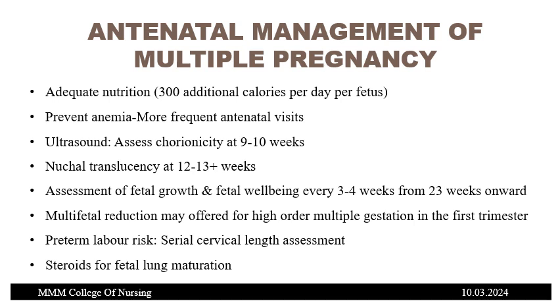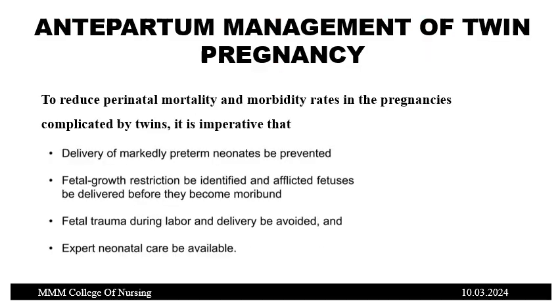Multi-fetal reduction may be offered in higher order multiple gestation in the first trimester. In case of preterm labor risk, serial cervical length should be assessed. Whether the cervix is getting effaced or not, you have to assess frequently. In case of a preterm labor risk, steroid should be given for the fetus for fetal lung maturation.